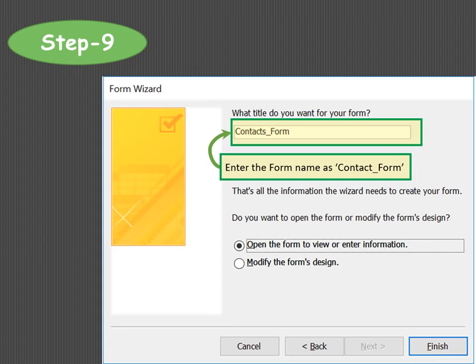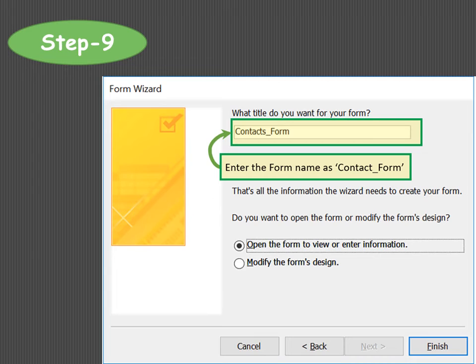In step 9, it will ask what name you want to give to your form. It is completely your wish whether you want to change the name of the form or keep the default name. Depending upon that, you can change the name of the form.